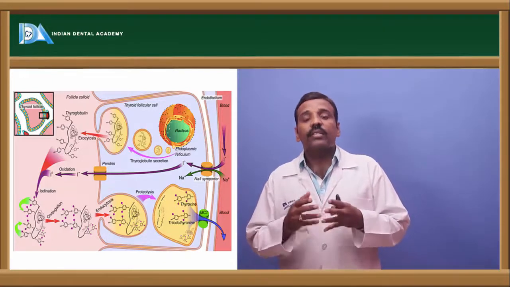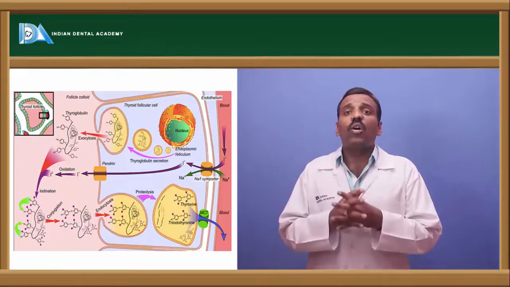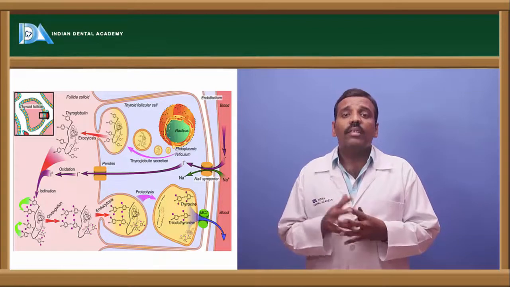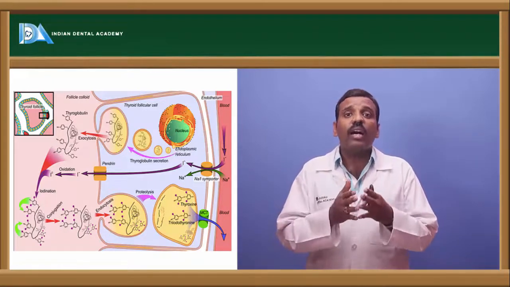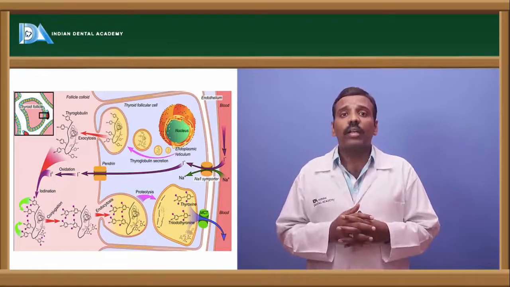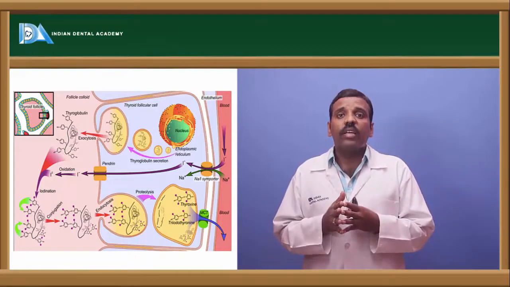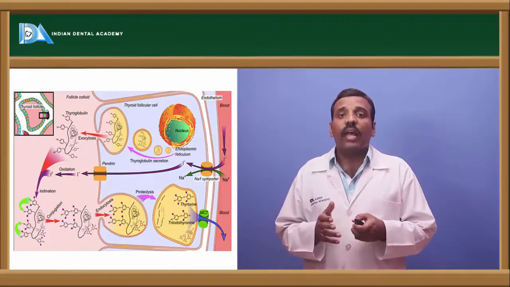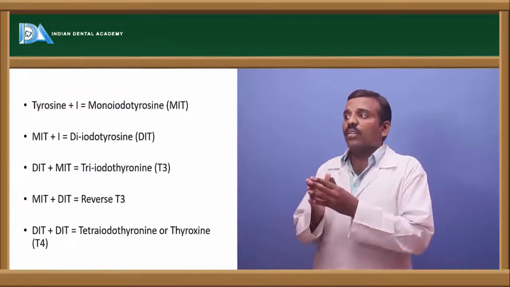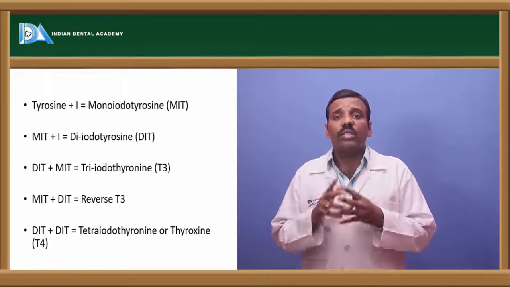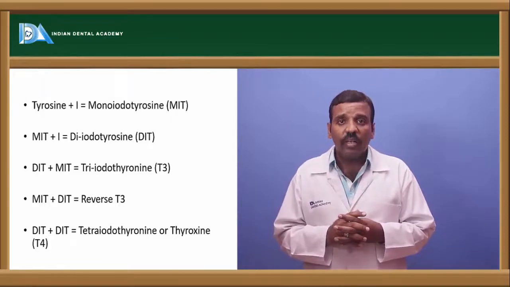And next, the iodination of the tyrosine in thyroglobulin synthesis. The tyrosine binds with the iodine, and that is called iodination of the tyrosine. And after this, there is a coupling reaction like this. So if the tyrosine binds with a single atom of iodine, that is called